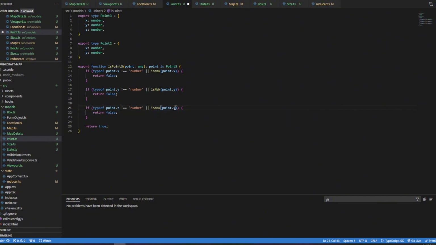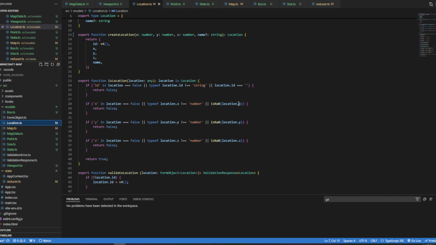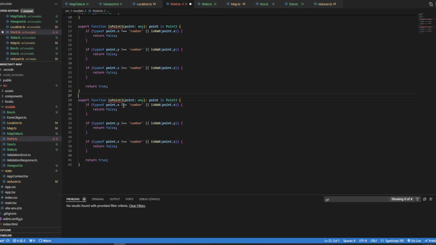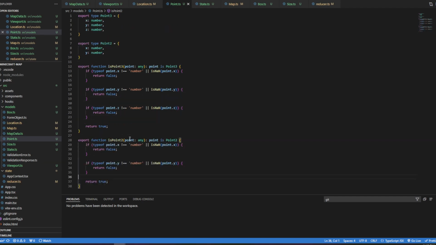You know, I could probably just borrow some of the stuff from, what am I doing in location? It's a good question, actually. Yeah, see, I'm doing this, but this isn't really necessary, because if there is no X on location, then this will be false anyway. So I don't really need this, but I'm going to leave it there for location for now. But so this is sufficient. And then I'm going to have an is 0.2, and that's going to return a 0.2, and this is not going to care about Z, and that's going to be that.